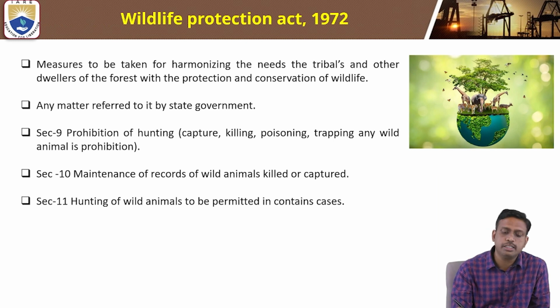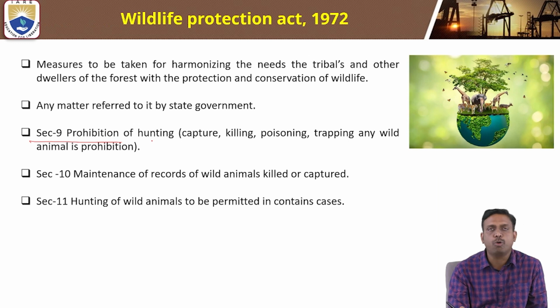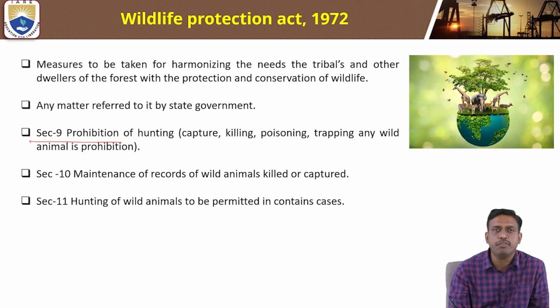Section 9 is the prohibition of hunting. In that it comes under capturing, killing, poisoning, trapping any wild animal in the prohibition. Section 10 is the maintenance of records of wild animals killed or captured. Section 11 is hunting of wild animals to be permitted in certain cases.